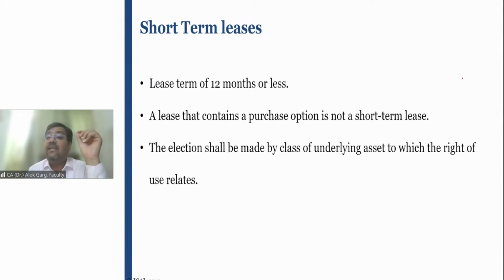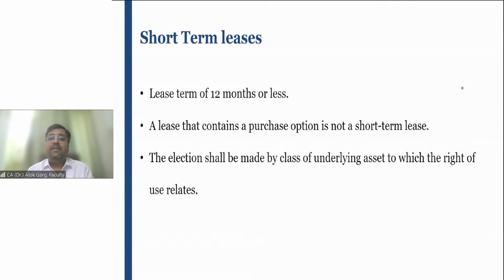And lessee is reasonably certain to avail the termination option. Lessee is pretty sure that yes, he will avail the termination option and he will terminate from the contract after 10 months. You need to tell me what is the lease term in this scenario.